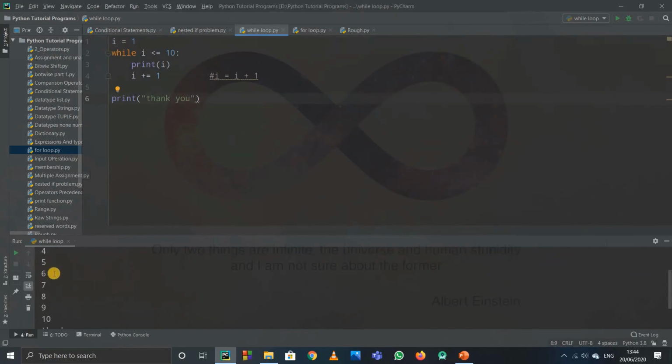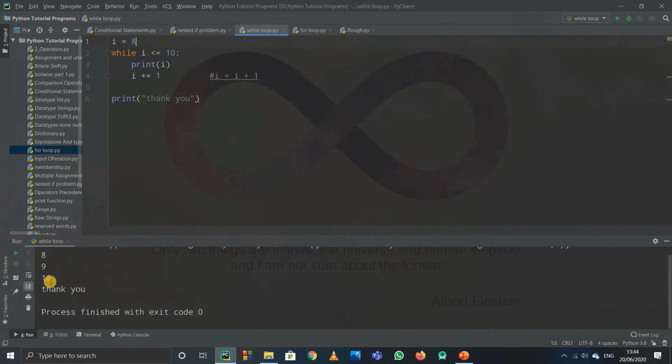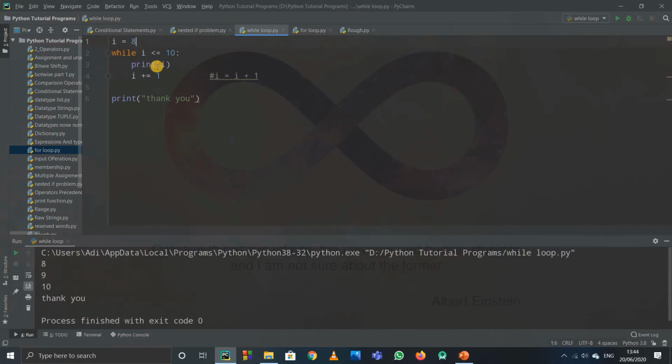So when I run this code now, see, it started from 1. You can start from any number, like if suppose you want to start from 8 to 10, and I run it, so see, it will print out from 8 to 10. You can print out tables as well. So suppose you want to print any table, and see, any table will start from 1.